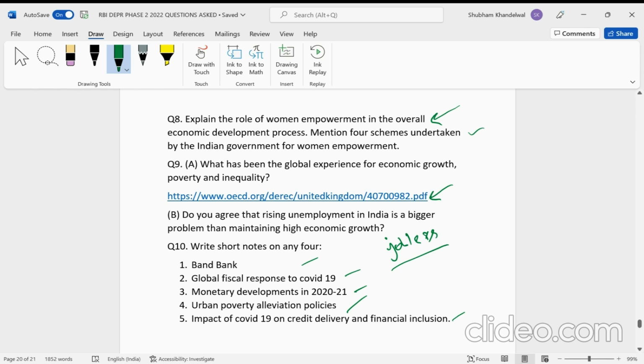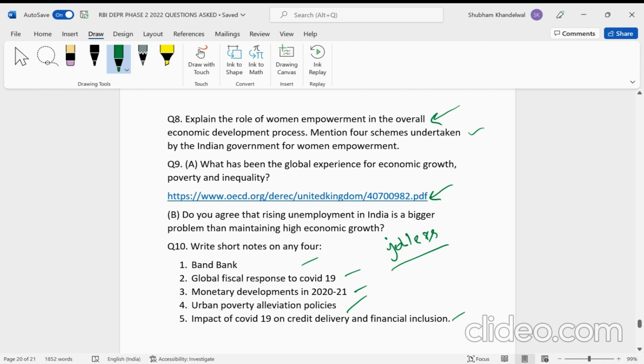So again, you can write this, and here I think you have to mention maybe one or two points on how the Indian fiscal response has been different from the global fiscal response, because globally, if you look at the developed economies, they have just pumped huge sums of money into the economy, but such was not the case with India. That is why the Indian economy is in a much better space now with respect to inflation, specifically, if I may say.